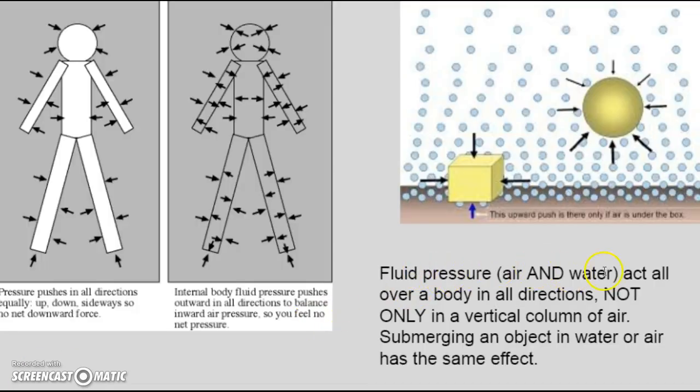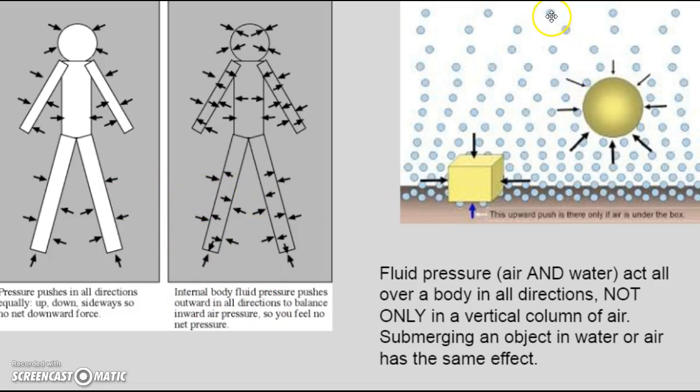Fluid pressure, air and water, act all over a body in all directions, not only in that vertical column of air. Submerging an object in water or air has the same effect. So let's look at this picture. Pressure pushes in all directions equally, up, down, sideways, so there's no net downward force. From inside the body, right, the internal body fluid pressure pushes outward in all directions to balance the inward pressure, so you feel no pressure at all. Right? Generally speaking, we don't feel atmospheric pressure. It's just the way our bodies evolve.